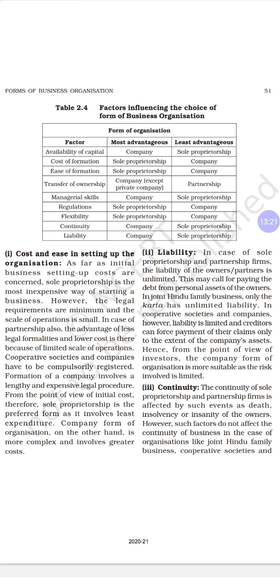In corporate societies and companies, however, liabilities are limited and creditors can force payment on their claims only. Whoever is in a corporate society or company can take liabilities according to the investment of capital, or they can bear only the losses. Here the creditors cannot claim on the personal assets of the owners. They can claim only the company assets, whatever belongs to the company.